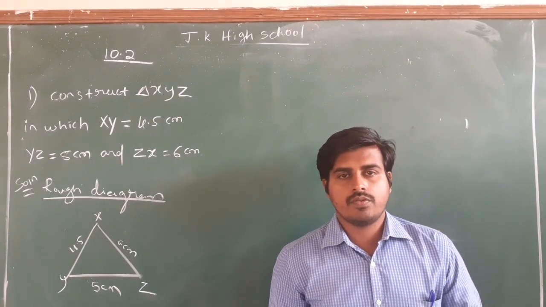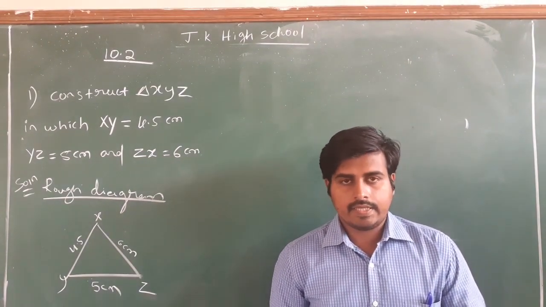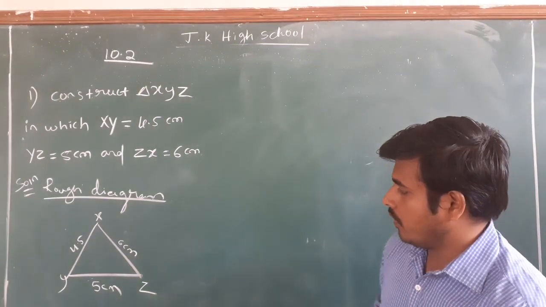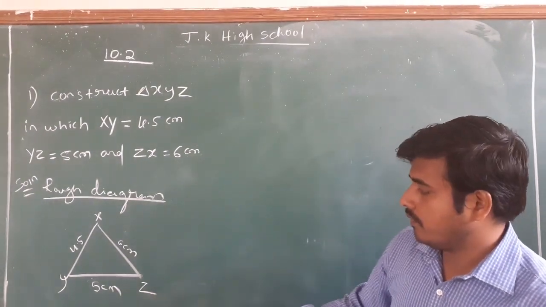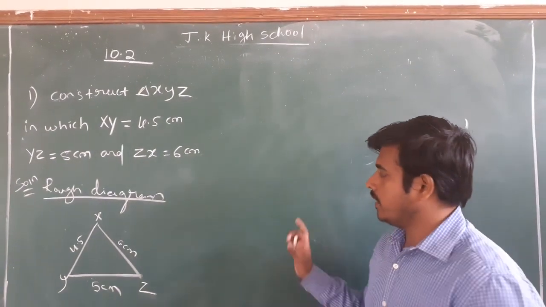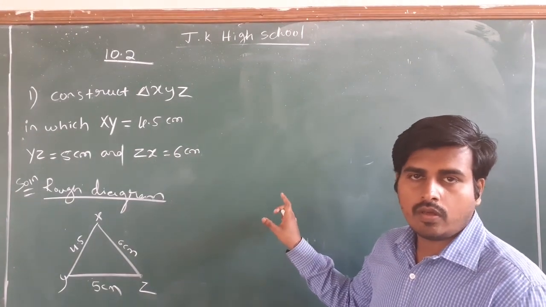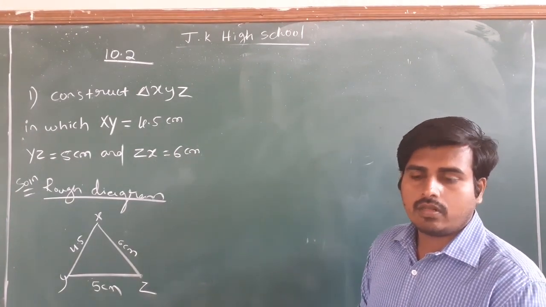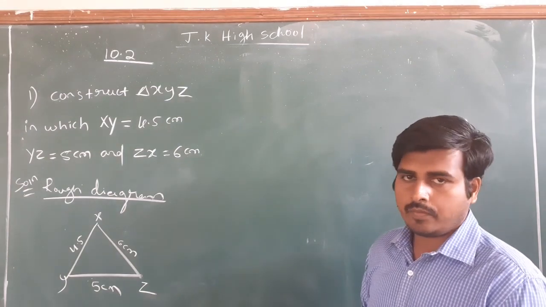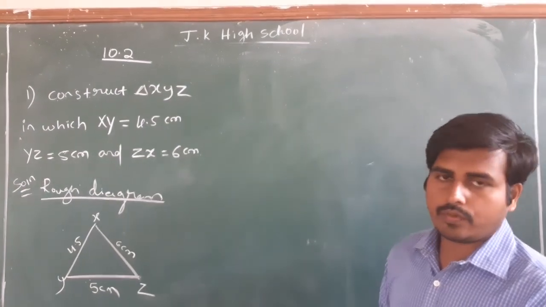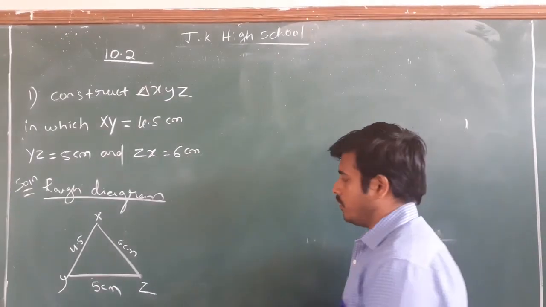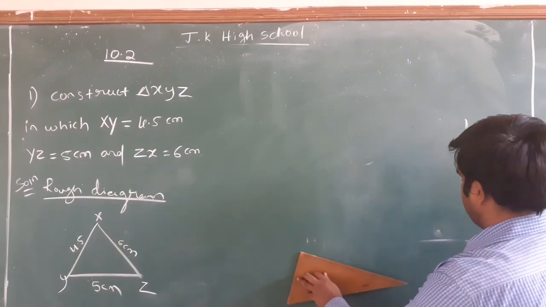So take the ruler which you have in your compass box and properly draw one base line, that is 5 centimeter. Here 5 centimeter is very small, therefore I am taking double of that measurement. If it is 5, I am going to take 10, and don't worry, I am going to write 5 centimeter only.